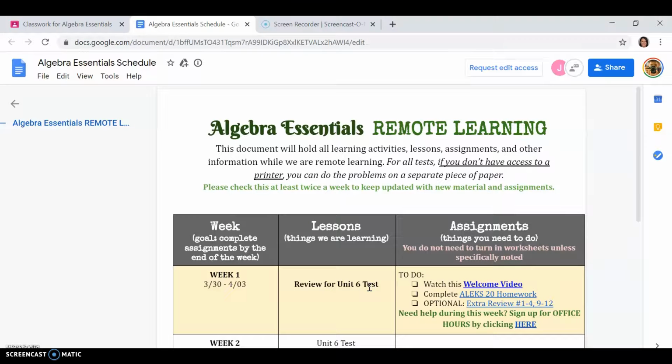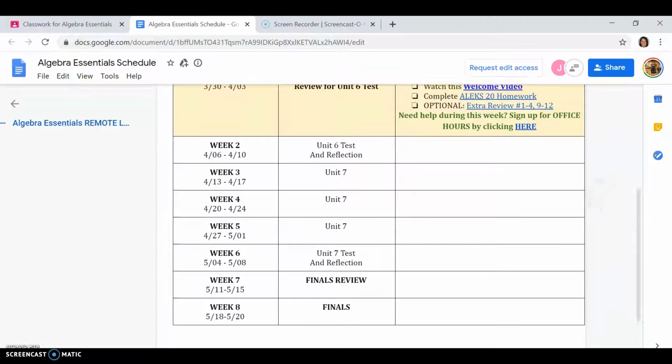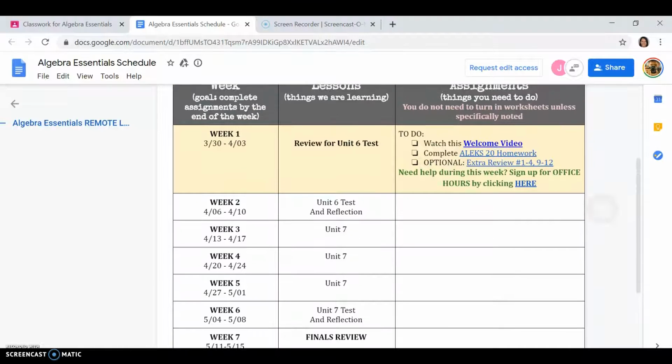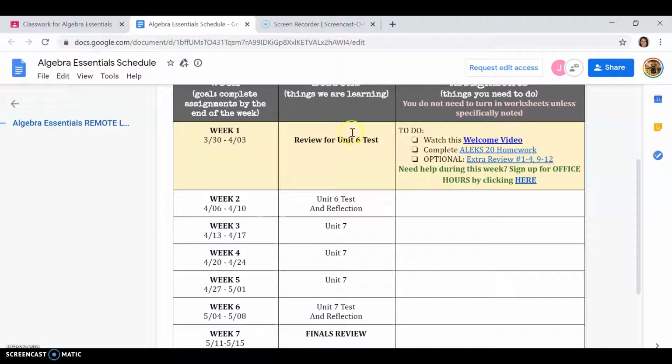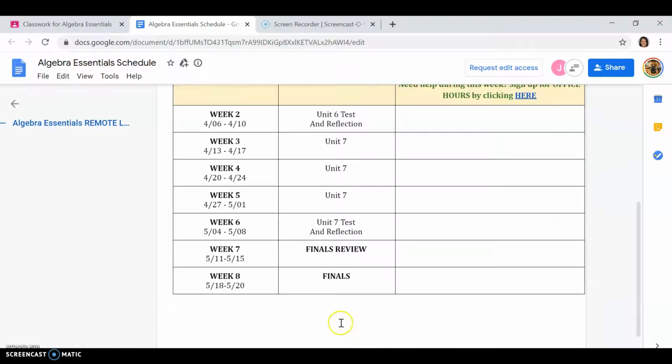And we have on this link all 8 weeks already laid out for you, so you can kind of see what's going to happen. So I'll walk you through the 8 weeks and then focus in on this week. This week we're going to review for our unit test on writing equations of lines. Next week we'll have a unit test and then we'll reflect on that test. That's week 2. Week 3 we'll start our last unit, which is systems of equations. Week 4 and 5 we'll also work on that last unit learning. Week 6 we'll have a test on that unit and reflect. And then we'll have finals review and finals.